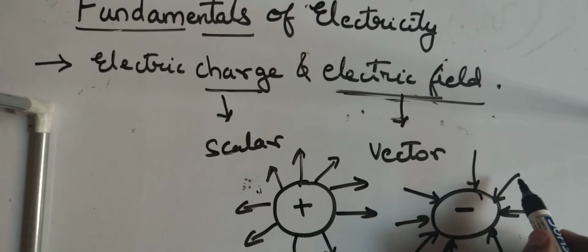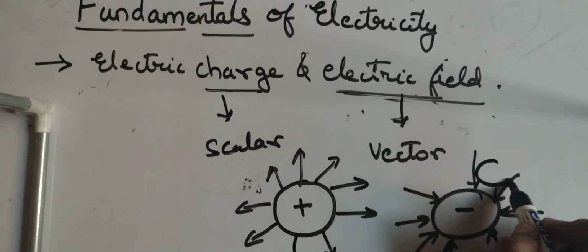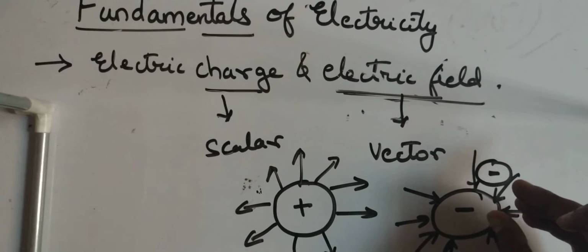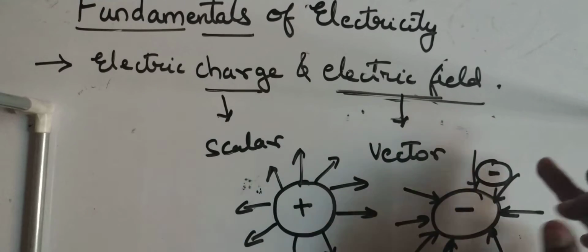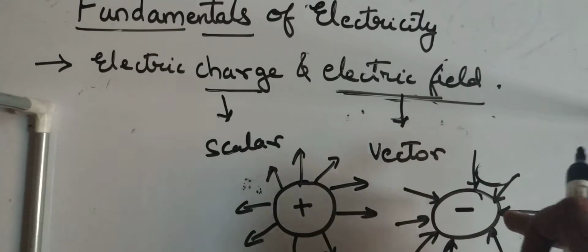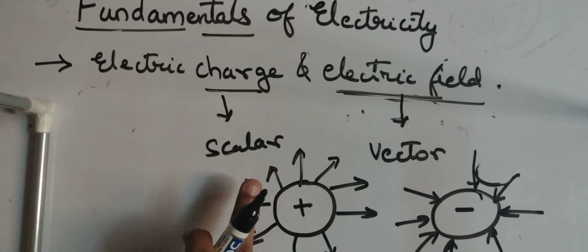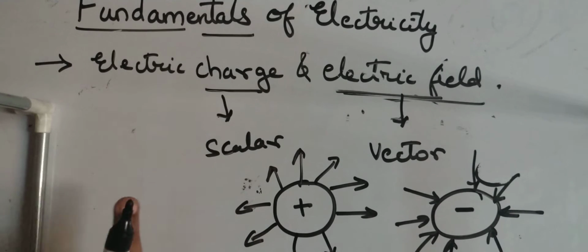For example, if I introduce another negatively charged particle over here, these two particles will repel. Repel means it will experience a repulsive force only when it enters the electric field. Similarly, if I place a positively charged particle, it will repel. But when will it repel?